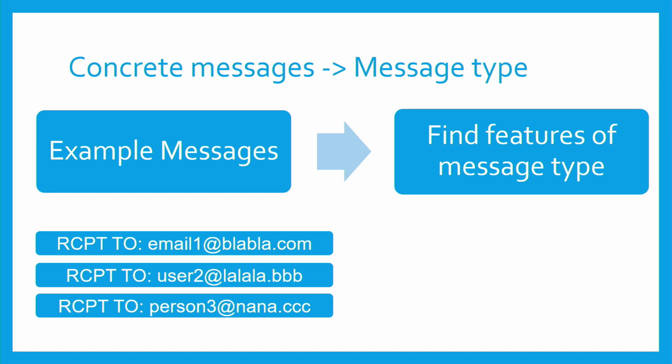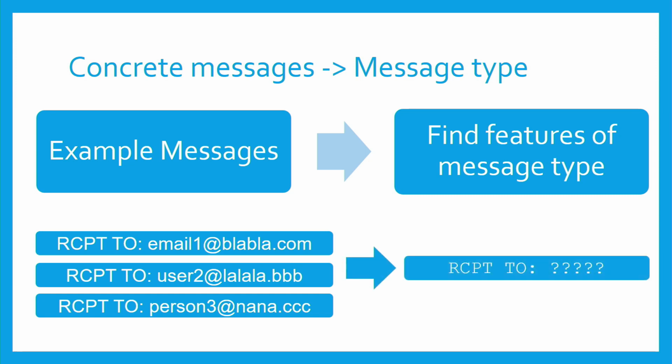For example, for these three examples, we find that the common features are they all begin with receive 2 and then a colon, and we generate a message type to represent all the received 2 messages. We use predicates because this way we can insert them into the symbolic execution as constraints.